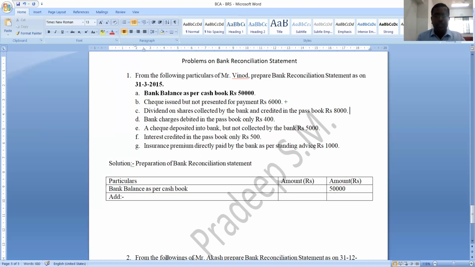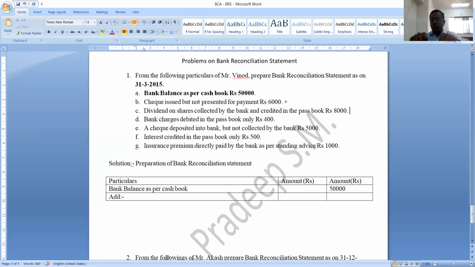Then the next one is dividend on shares collected by the bank and credited in the passbook. The bank has collected the dividend and credited it in the passbook. Credited in the passbook means balance increases.